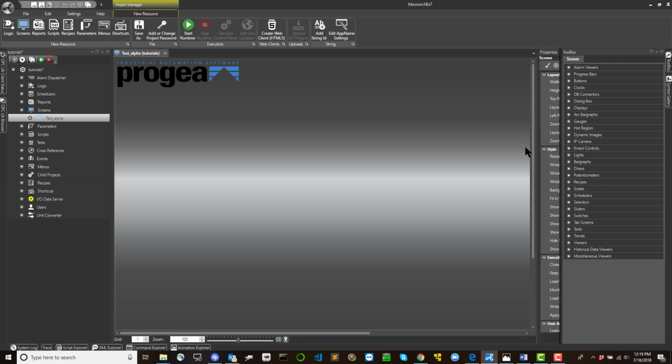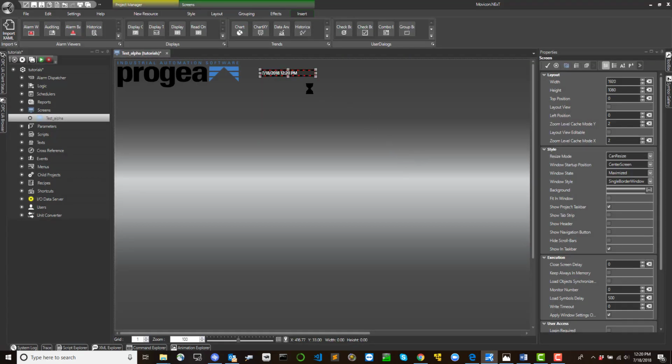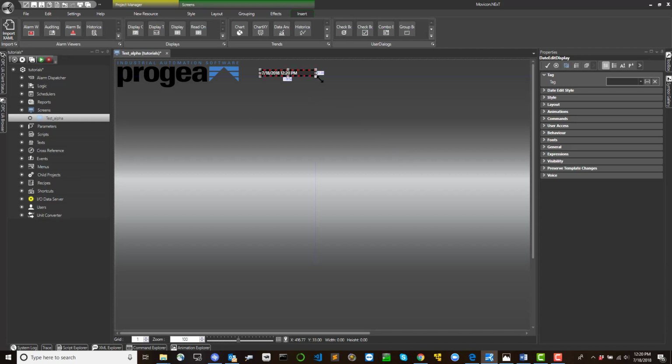Position the mouse pointer with the attached object onto the desired area within the screen, and then click to release the object on that point. You can also drag and drop the object onto the screen directly from the toolbox.